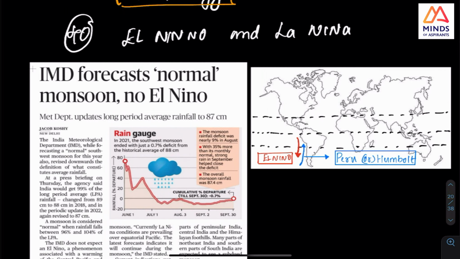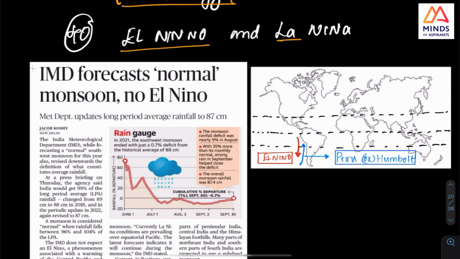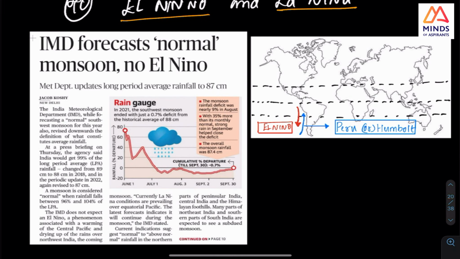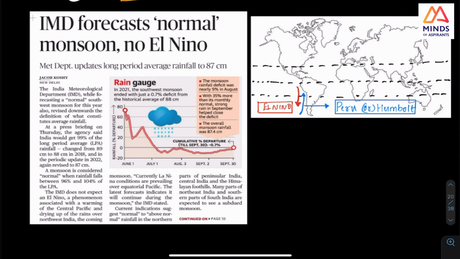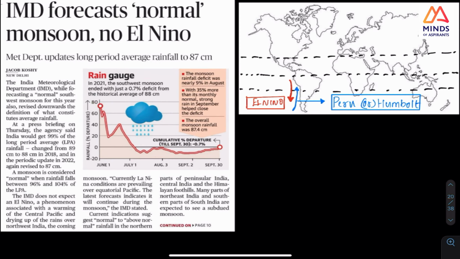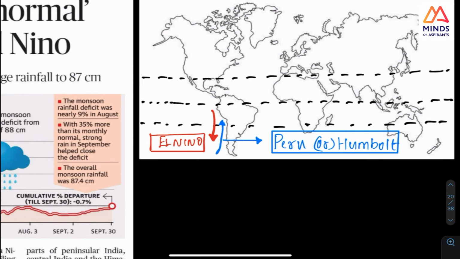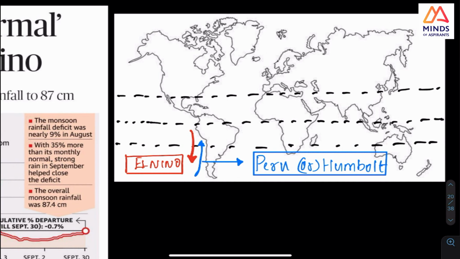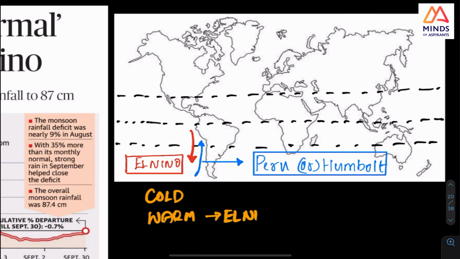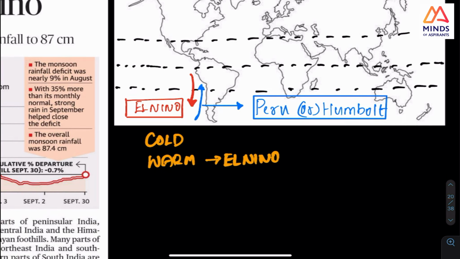Next is El Nino, La Nina. Why? See the diagram, look at the diagram. I have made the diagram. This is El Nino, and the cold. See, why I want you to check is the cold and warm current. This El Nino is warm, correct? And El Nino, what are the consequences?